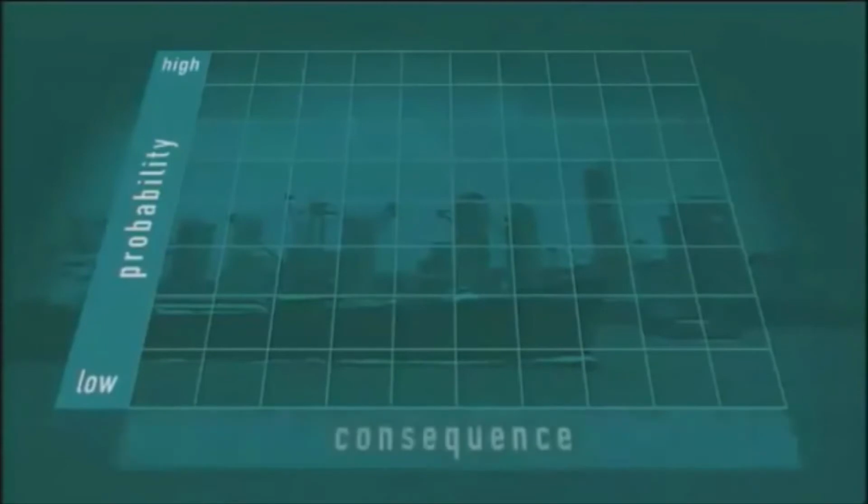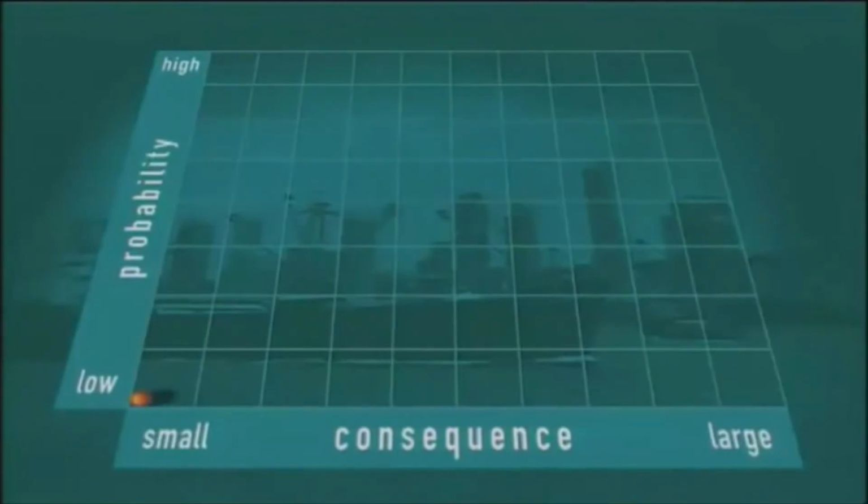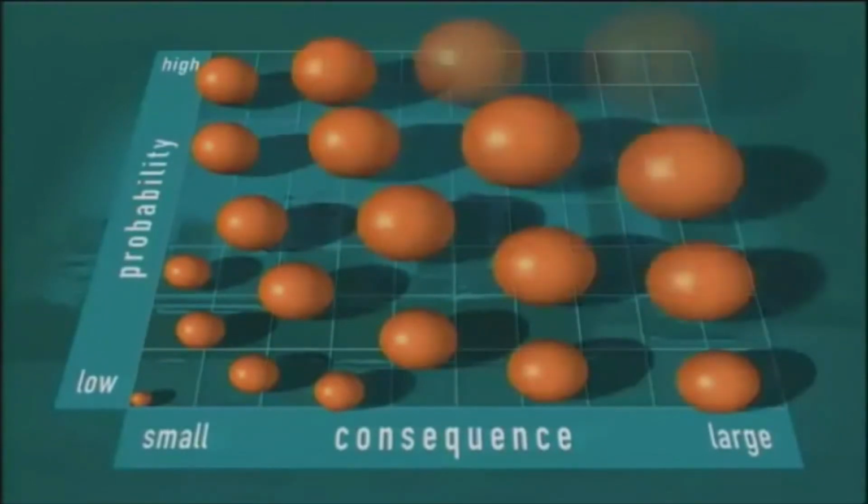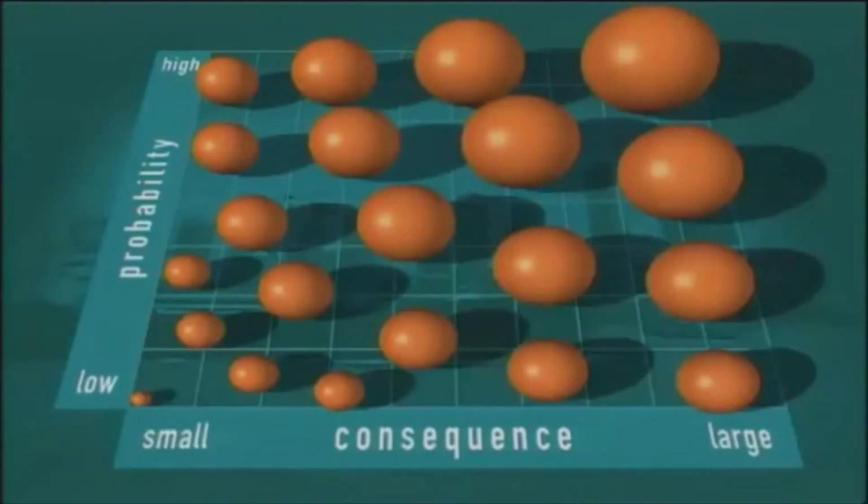The probability of an incident from any given hazard will vary from low through to high. The consequence can be small to large, even catastrophic. So an unlikely event, with little or no impact, has a low risk. Perhaps nothing needs to be done. But in any other area on this diagram, risk management should be considered to reduce the risk. This may mean both reducing the probability and minimizing the consequence.